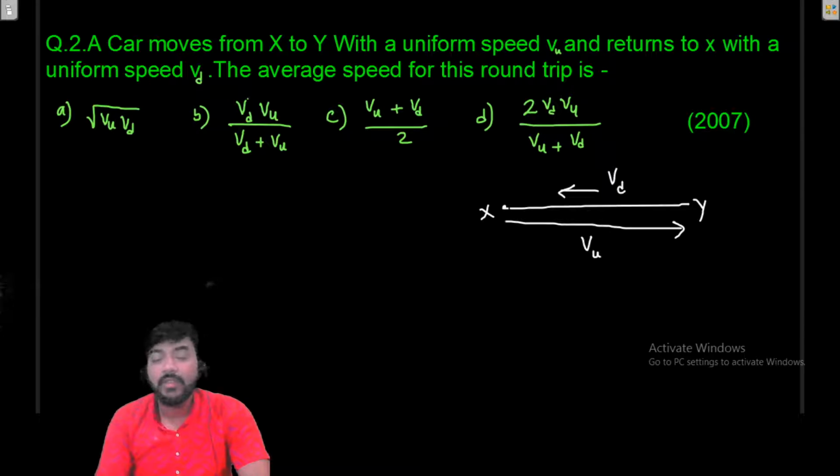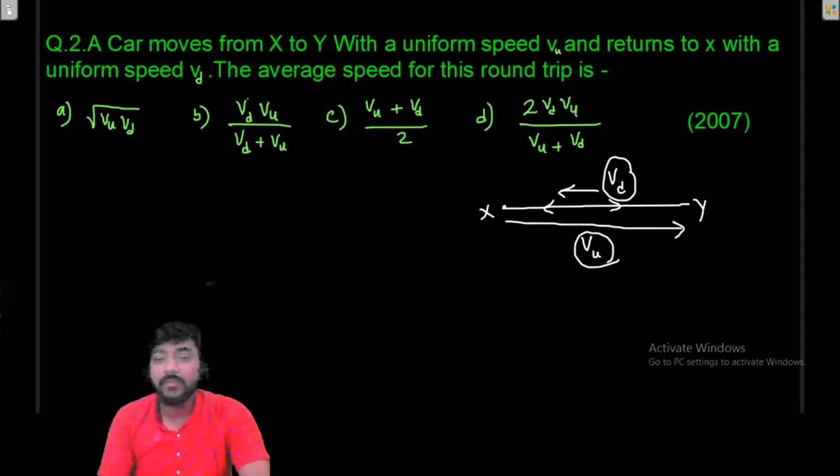If you take the whole path from x to y and y to x, the first half is x to y and the second half is y to x, so in the first half its speed is vu and in the second half its speed is vd.